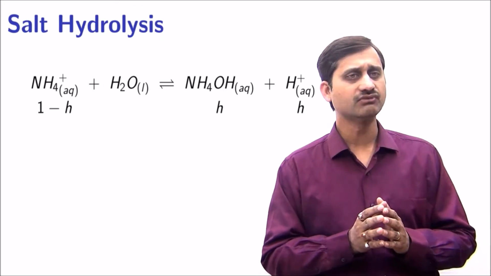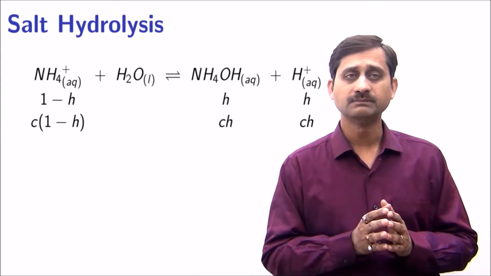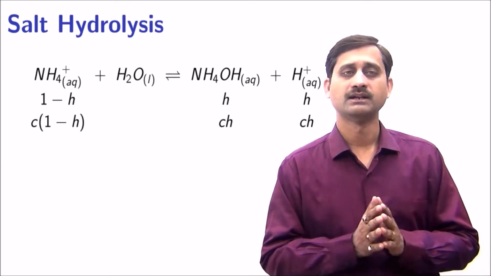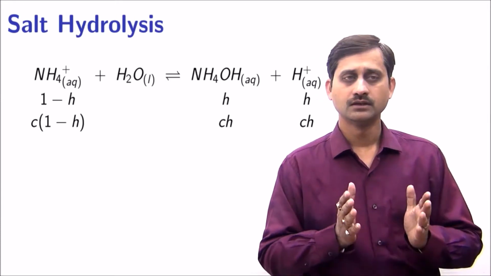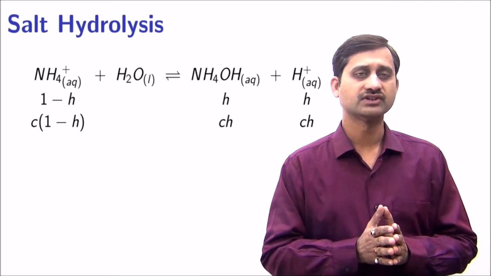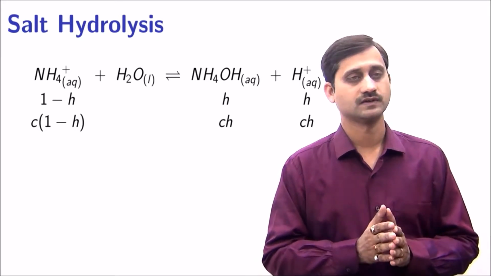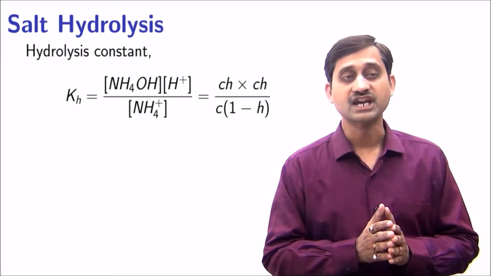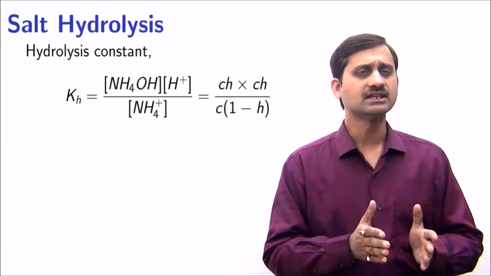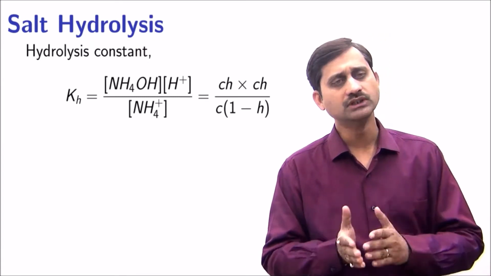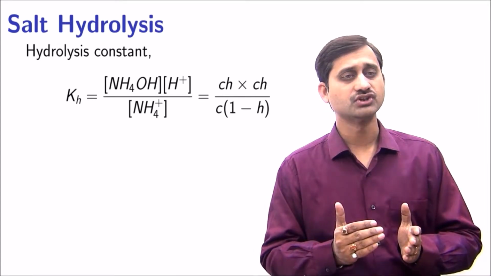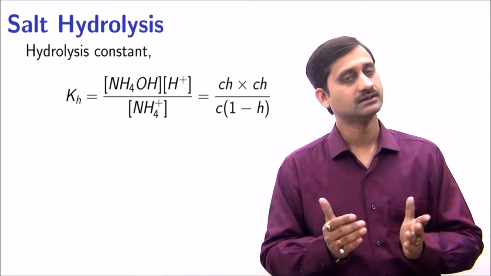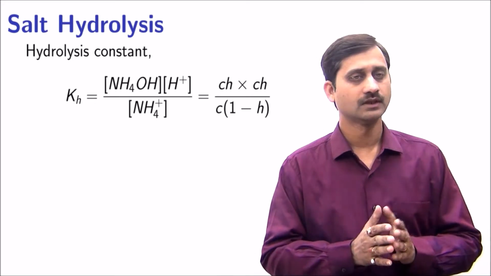To get the final concentration in the solution, we multiply the entire equation by the concentration of the salt C. The equilibrium constant for this reaction is termed the hydrolysis constant, or Kh. The Kh is the product of the concentrations of ammonium hydroxide and H+ divided by the concentration of ammonium ion, that is the salt.